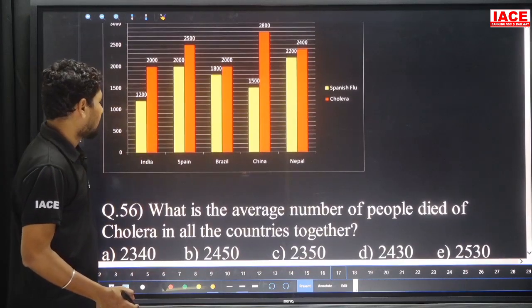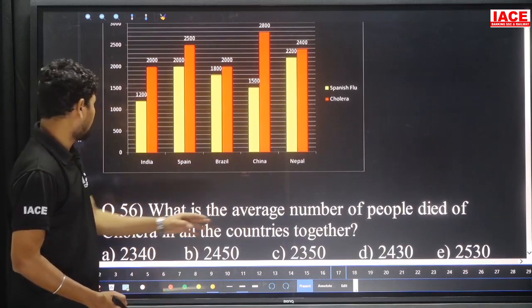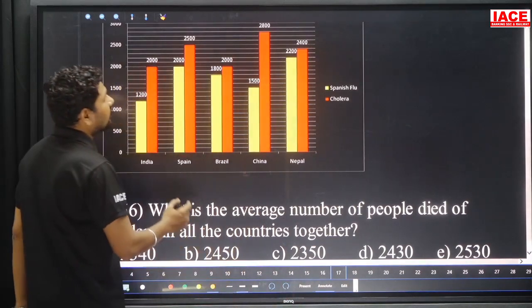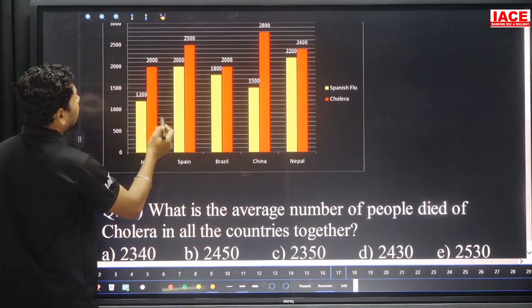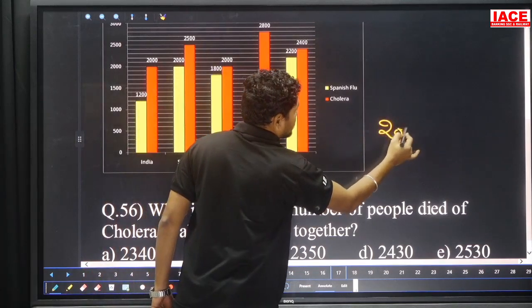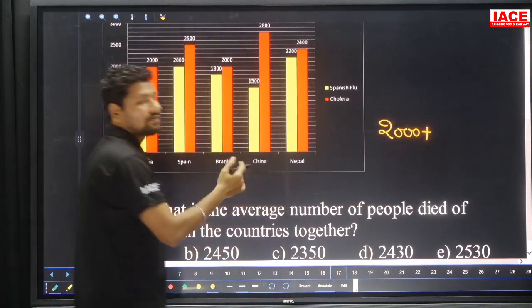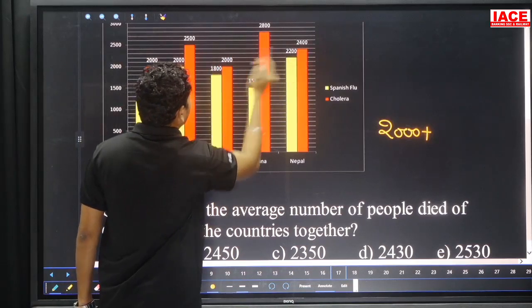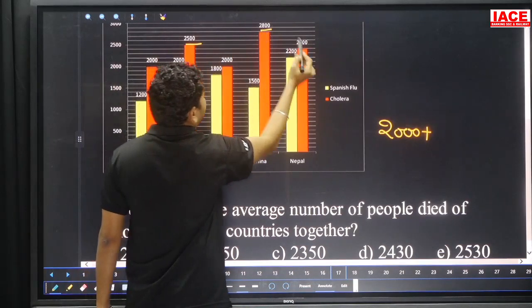The question is: what is the average number of people who died of cholera in all the countries together? The died value for all the countries is required, averaged for cholera only. The red color is what we have to calculate. 2000, 2000, 2000, 2000, 2000 means we will compulsorily get an answer of more than 2000. All the 2000s are there, and look at the extra numbers: 500, 800, 400. Here is 500, here is 800, here is 400.